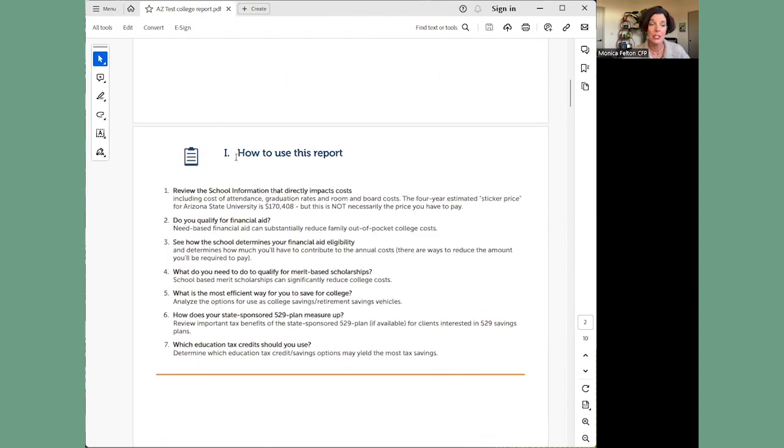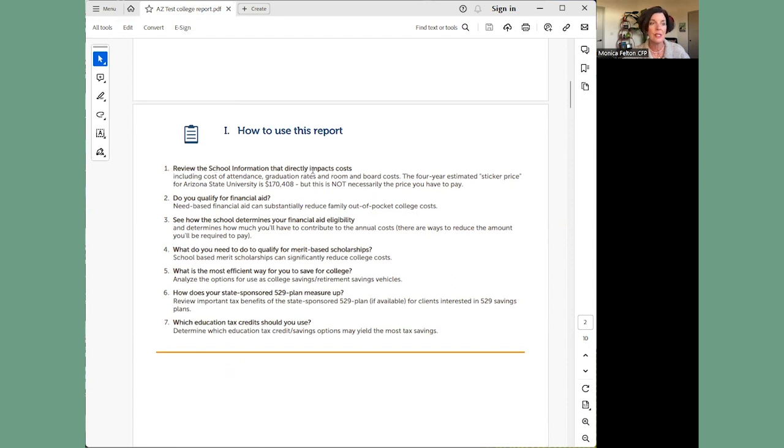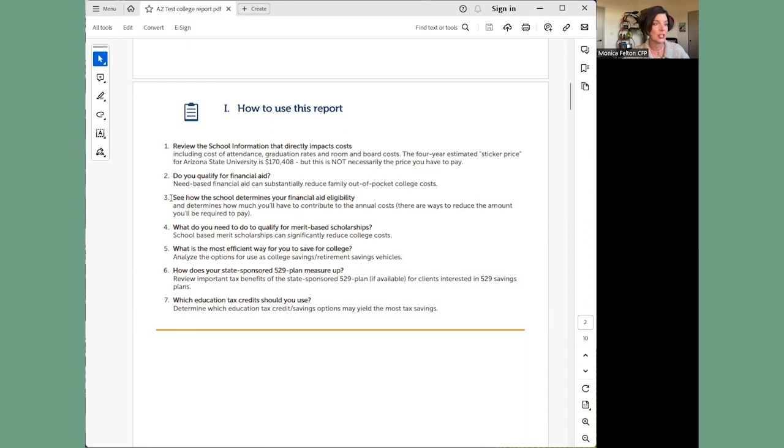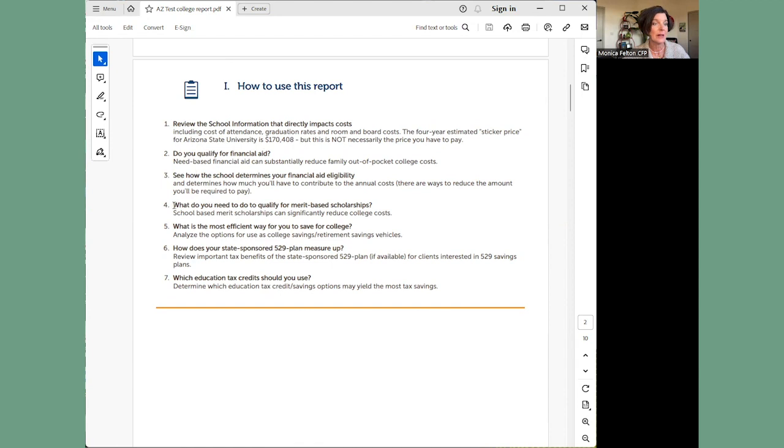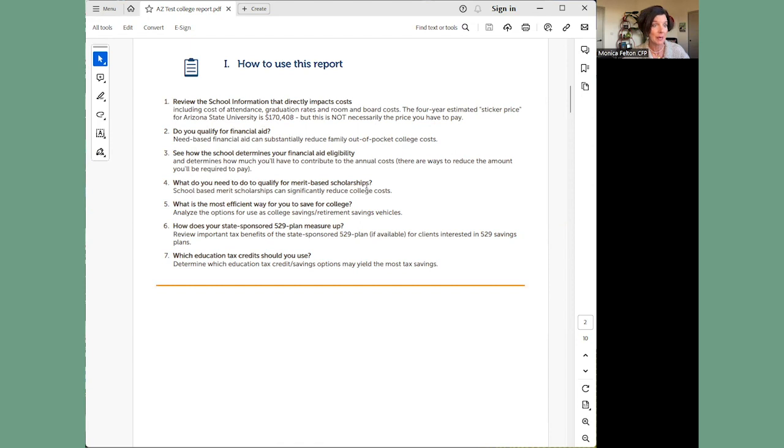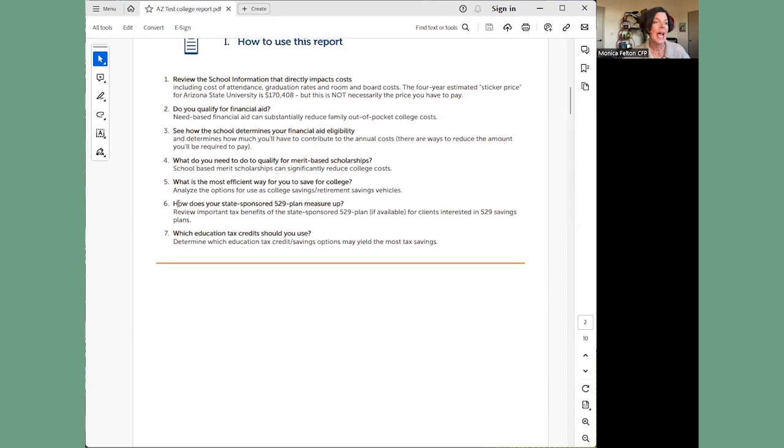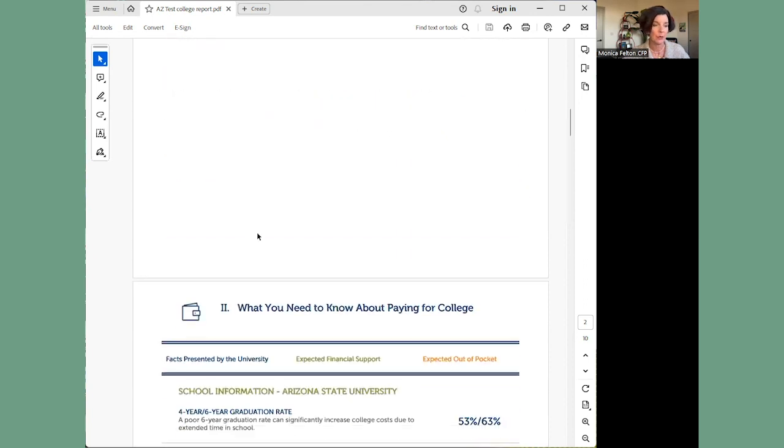Here is page number 2, how to use the report. So you're going to review the school's information that directly impacts cost. This is a very important section. Do you qualify for financial aid? We'll see how the school determines your financial aid eligibility. What do you need to do to qualify for more financial aid and merit-based scholarships? What is the most efficient way for you to save? How does a 529 plan measure up? And which educational tax credits will you be eligible for?